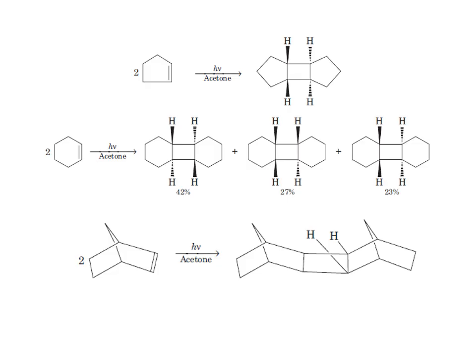As for example, the first example, the 2-cyclopentene ring produces this molecule, and here the norbornene can also be made to dimerize on sensitization, and that is preferred for the formation of the exo-trans-endo isomer.